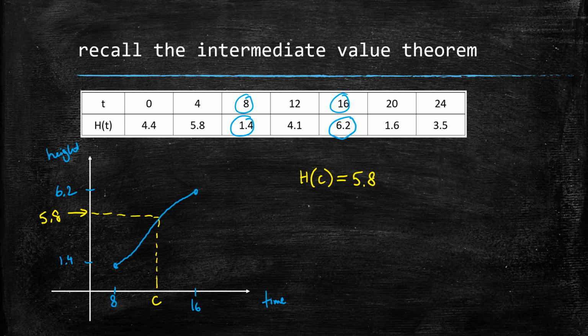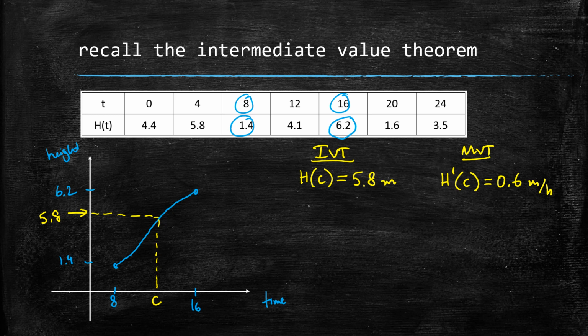Notice that's very different from the mean value theorem, which talks about what value h prime of c would assume over that interval. So that's the main distinction between the two. Let's just recall, we showed that there was a c. It's not the same c, by the way. From the mean value theorem, h prime of c would have to equal 0.6 meters per hour at some point, and the IVT says that there is some value at which the height was equal to 5.8 meters.